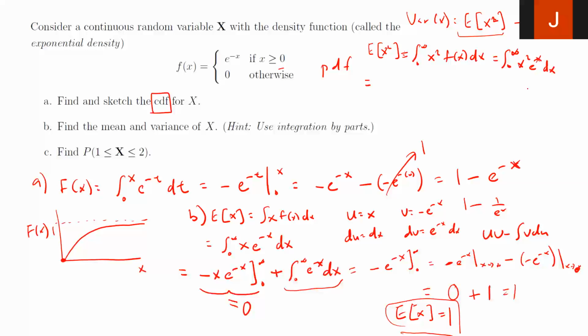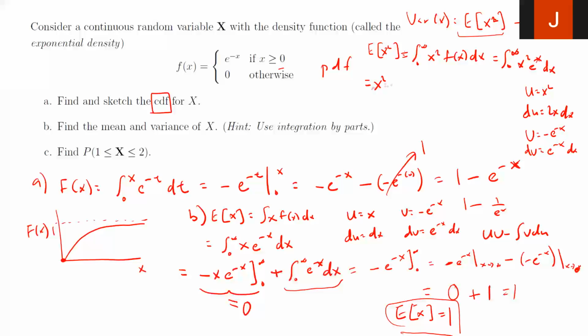I'm going to use uv substitution again. So u is x squared, du is 2x dx, and dv is going to be e to the negative x dx. Then v is minus e to the negative x. I think that's it, right? So then I'm going to use uv substitution again. uv is going to be x squared.